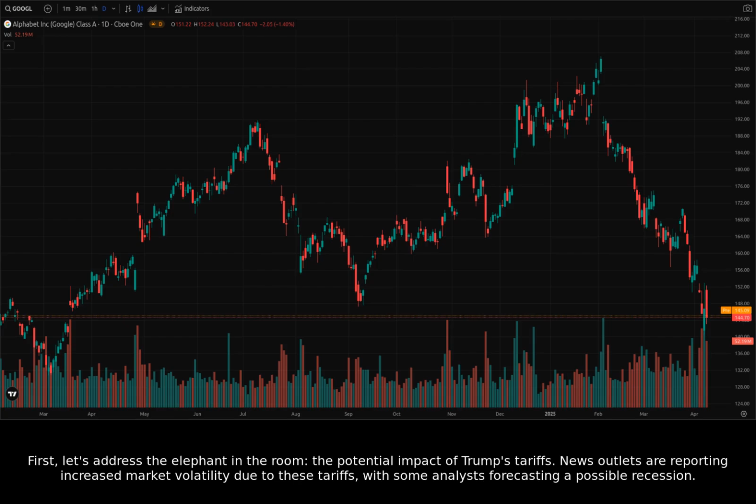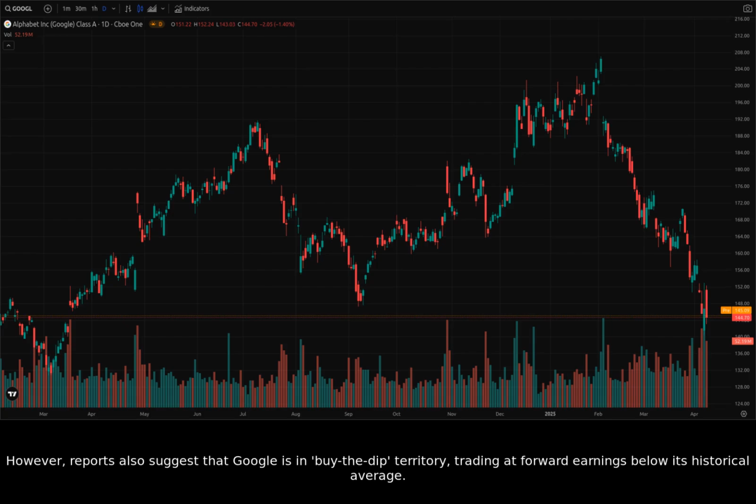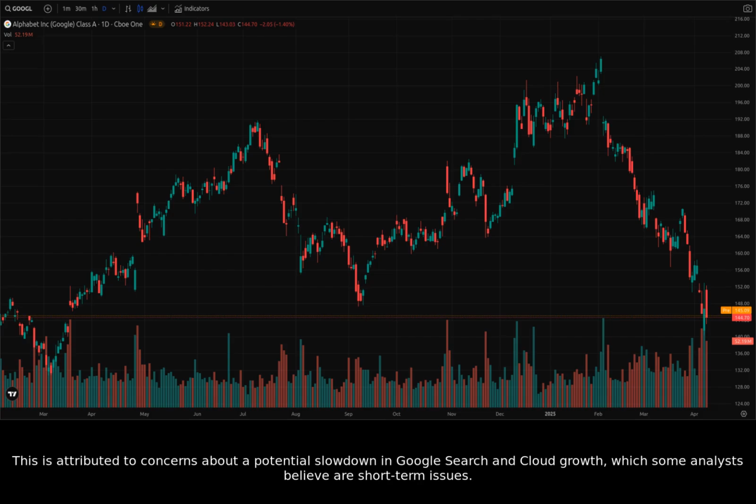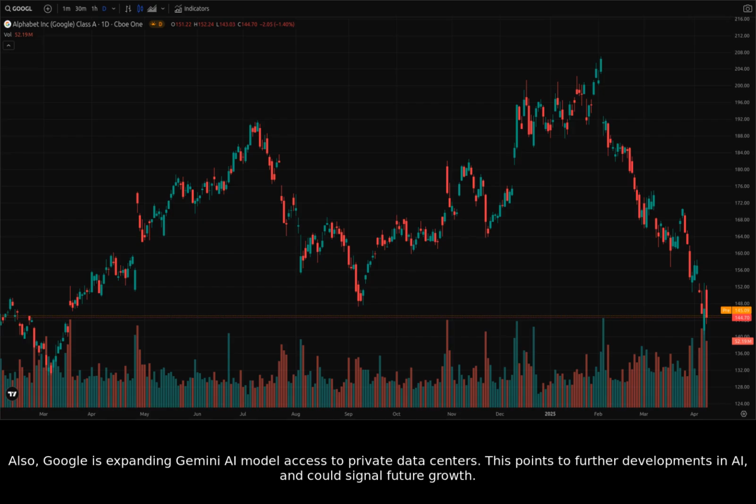News outlets are reporting increased market volatility due to these tariffs, with some analysts forecasting a possible recession. However, reports also suggest that Google is in buy-the-dip territory, trading at forward earnings below its historical average. This is attributed to concerns about a potential slowdown in Google's search and cloud growth, which some analysts believe are short-term issues. Also, Google is expanding Gemini AI model access to private data centers. This points to further developments in AI and could signal future growth.